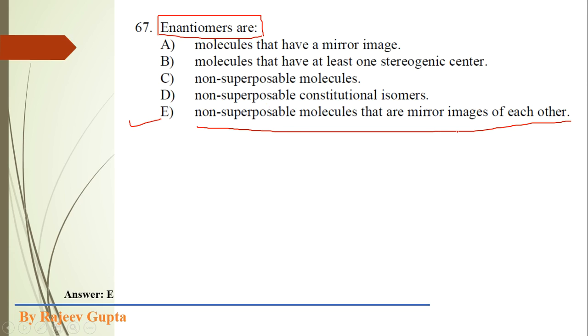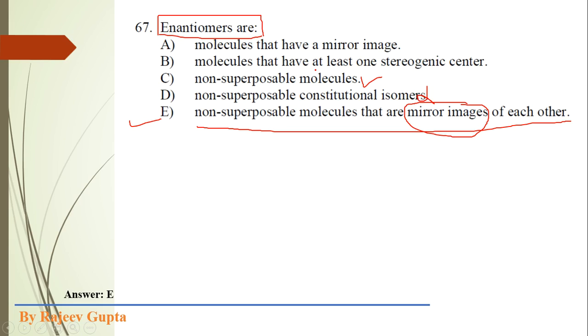But in the case of enantiomers, these are not superimposable, but will always be mirror images. So constitutional isomers or other types of isomers will never be mirror images. Non-superimposable molecules is also a correct option, but here mirror image is also included.